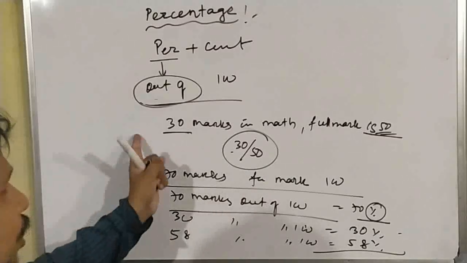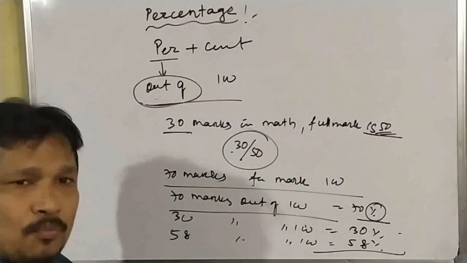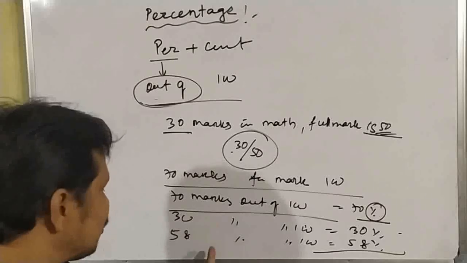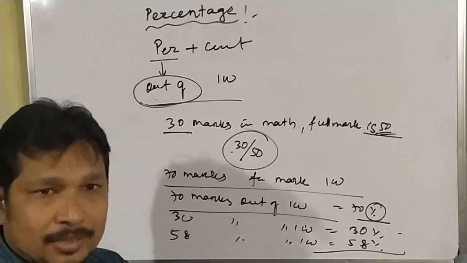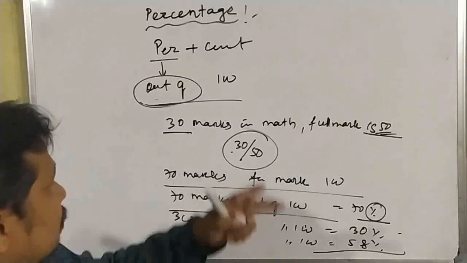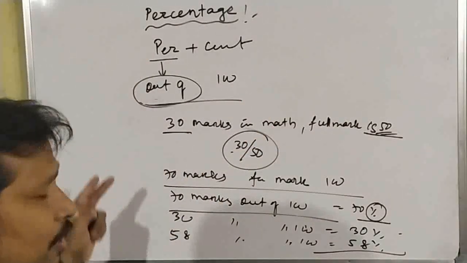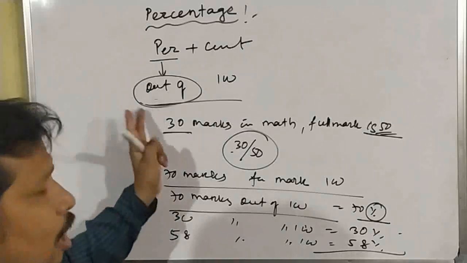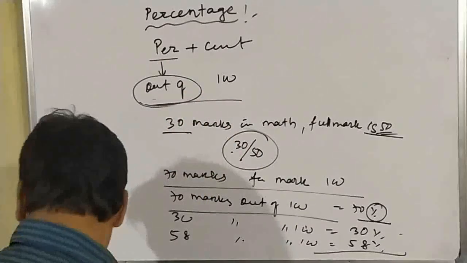Suppose you get 3 out of 10, then first of all we have to calculate how much it will be out of 100, and then we can find out the percentage. We will discuss these things. First of all, what is the meaning of percentage? Percentage means out of 100. Okay, clear?